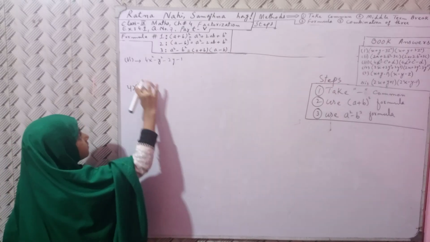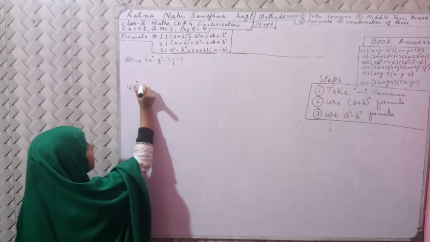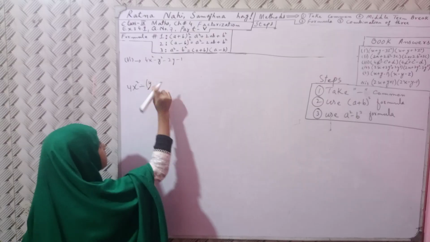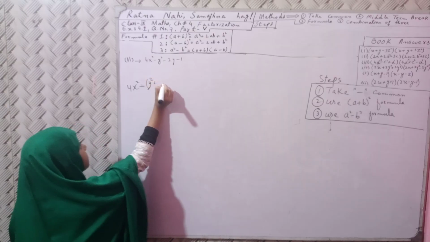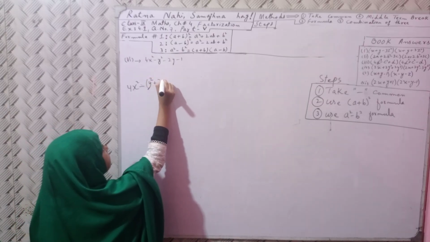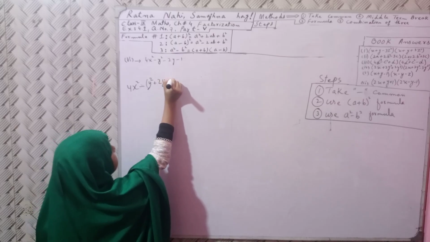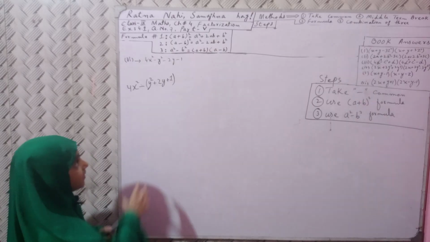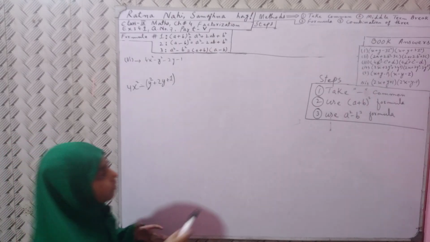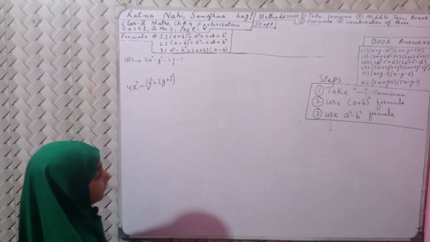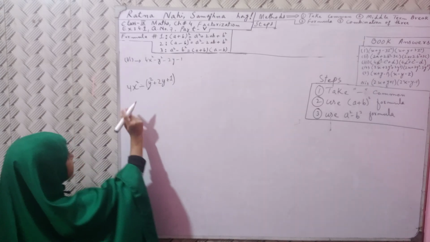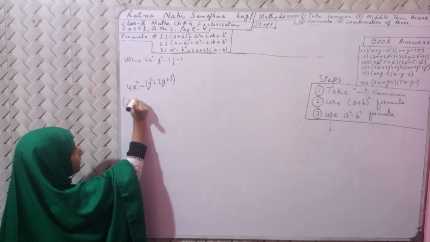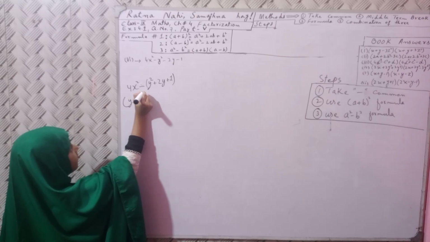x square minus bracket y square plus 2y plus 1. Then, in the bracket you can see which formula we are taking now. Use the a plus b whole square formula. I will do it directly: y plus 1 whole square.